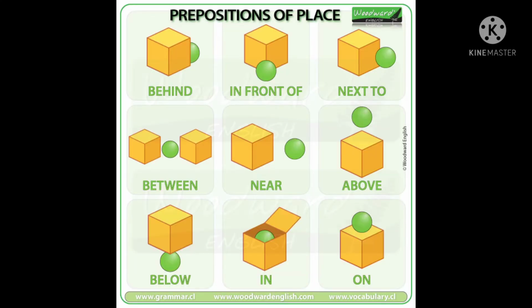This picture explains prepositions of place. Like you can see the ball. The ball is behind the box. In the second picture, in front of. So: behind, in front of, next to, between, near, above, below, in and on.